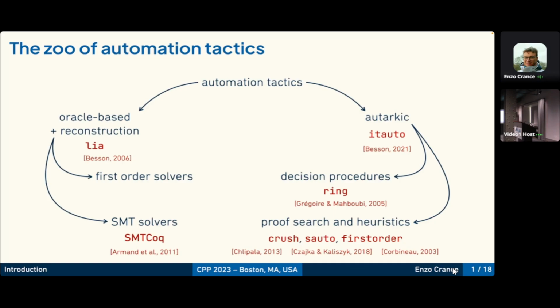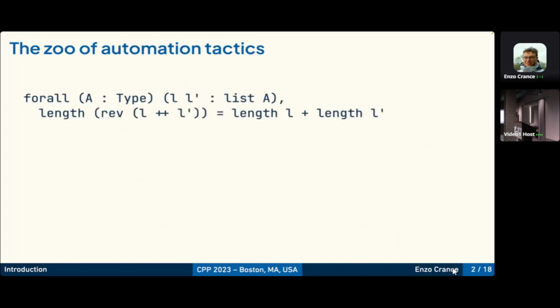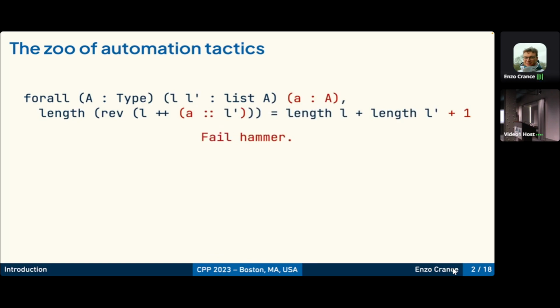And we have even more general tactics based on context analysis, like Hammer. So this is great. We have various tactics to help us in a lot of situations. We can see them in action. Here's an example of a goal which is provable by Hammer. It successfully combines lemmas about length, reverse, and concat. But if we bring a slight modification to this goal, it fails because of arithmetic.